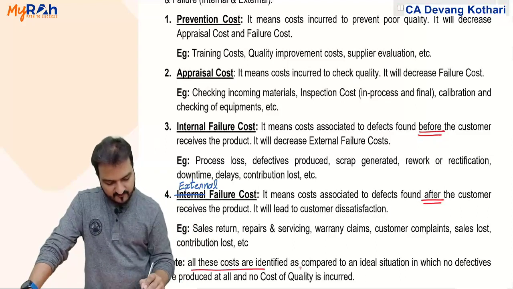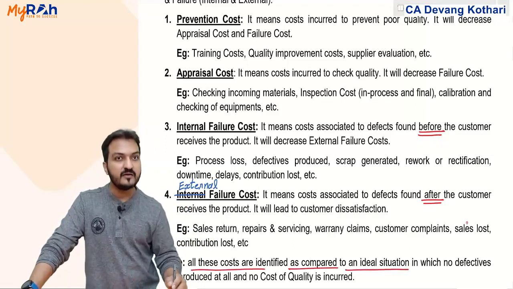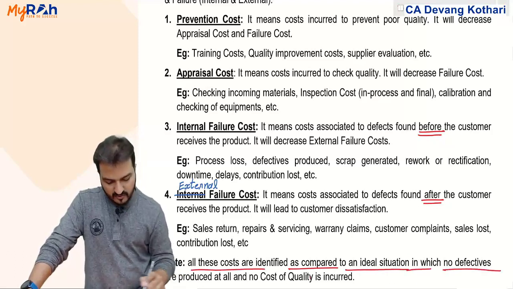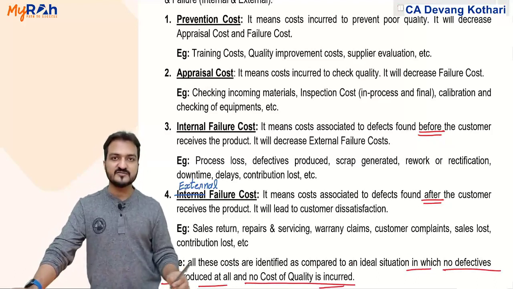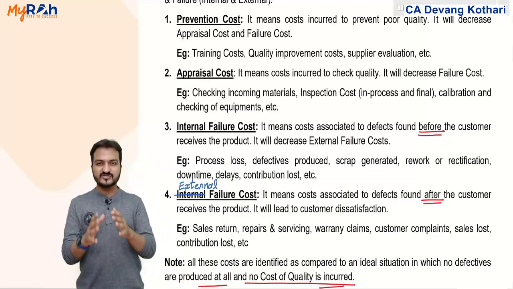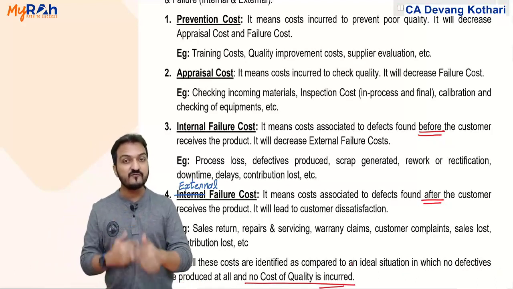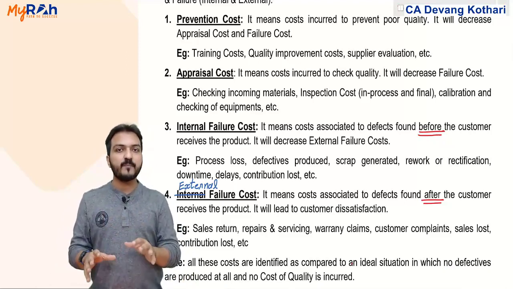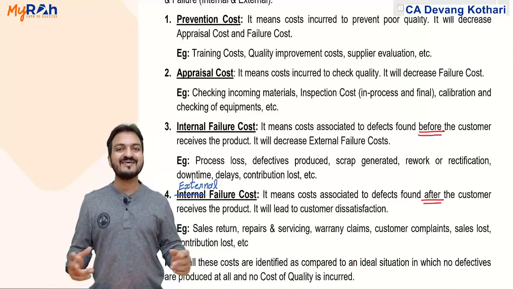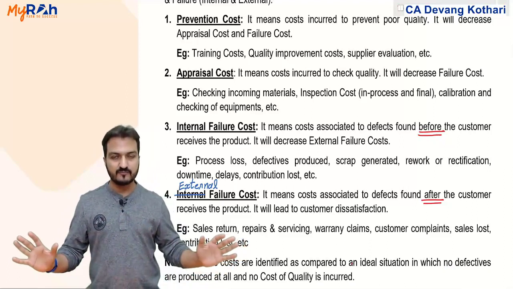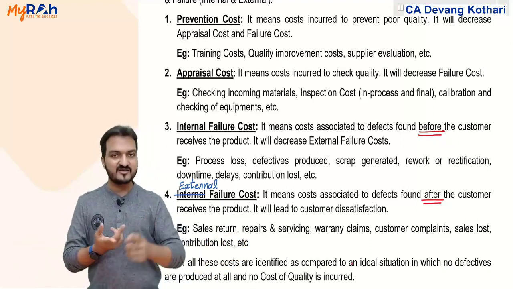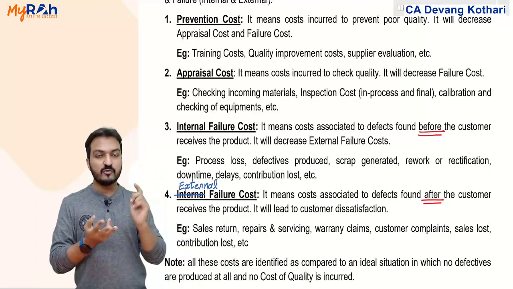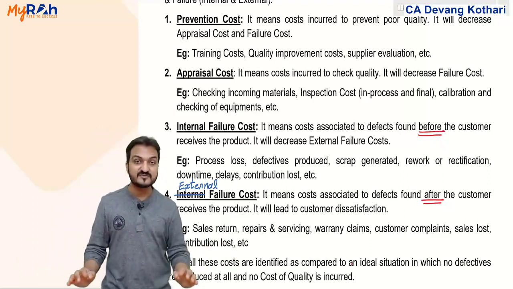All these costs are identified as compared to an ideal situation in which no defectives are produced at all and no cost of quality is incurred. So when I give you a question about cost of quality, you identify the cost of quality as compared to a situation where there is no bad quality at all. There is no production of bad quality, there is no training to be given, there is no prevention, appraisal, none of the cost is incurred.